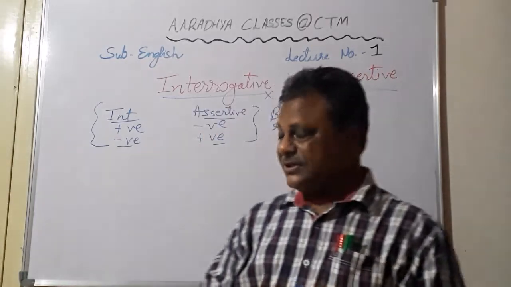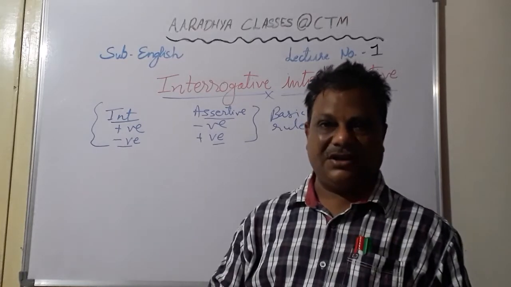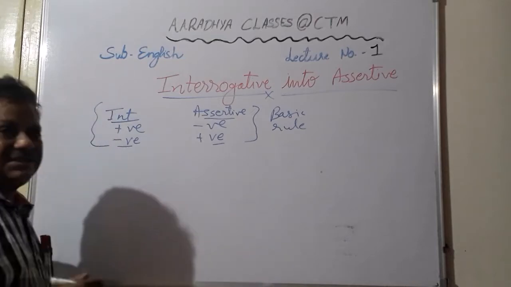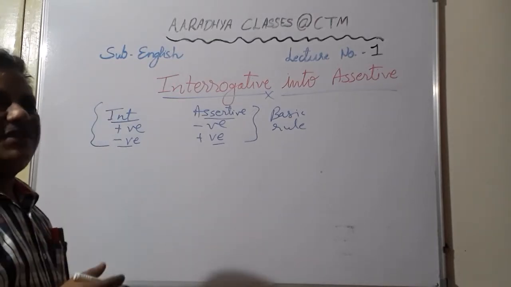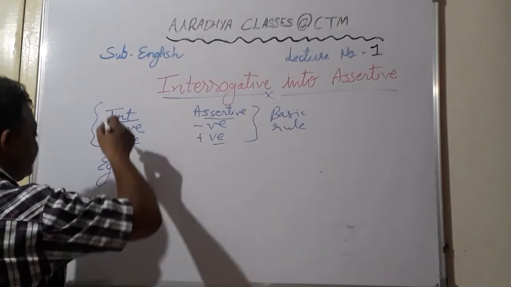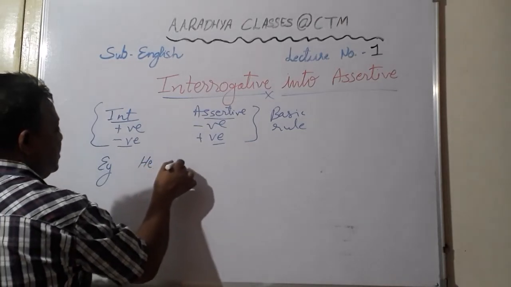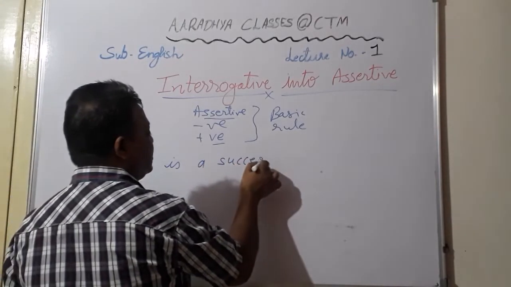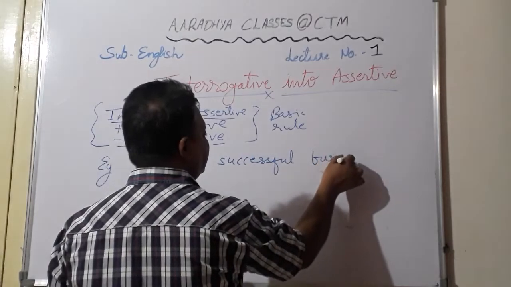Okay. Now students, when we convert it, I'll just write a few examples so that it can be very clear in your mind. As I told you, in most of the tenses and auxiliaries, the helping verb is already given and same helping verb we are supposed to use. For example, you write, he is a successful businessman.